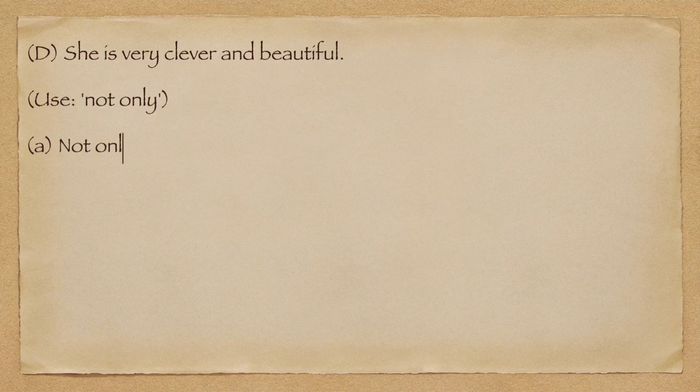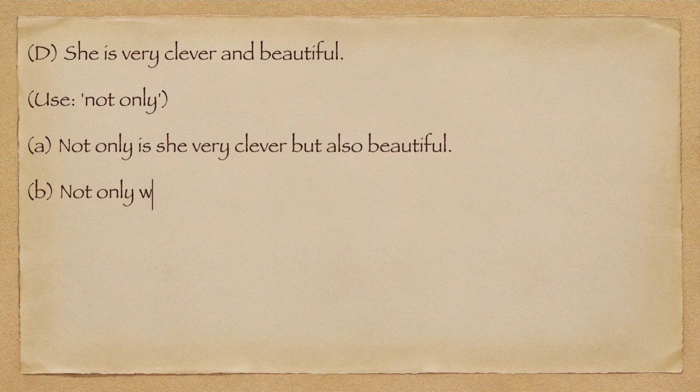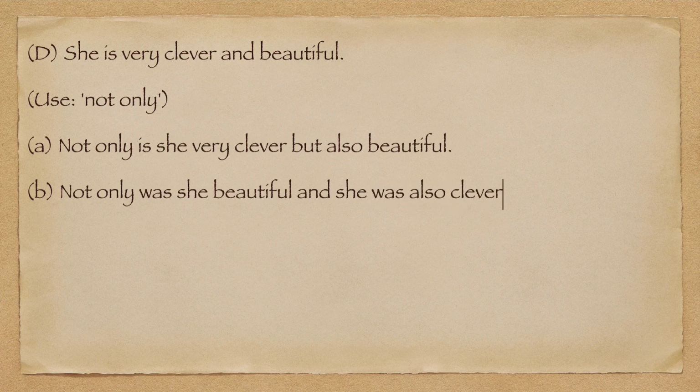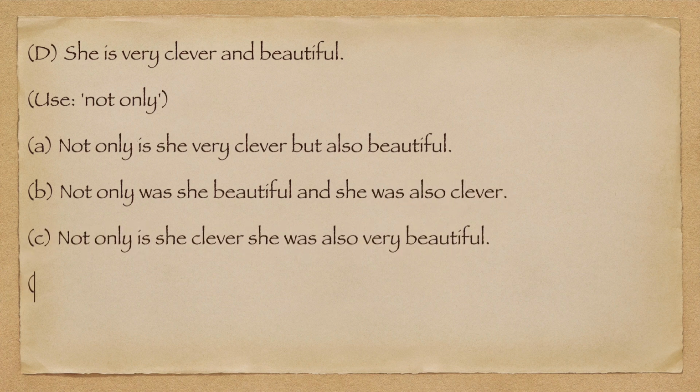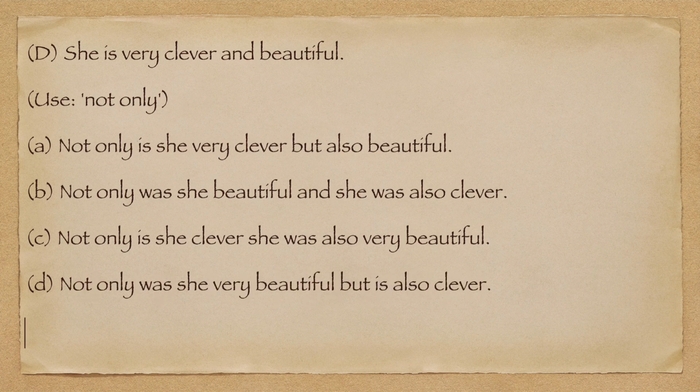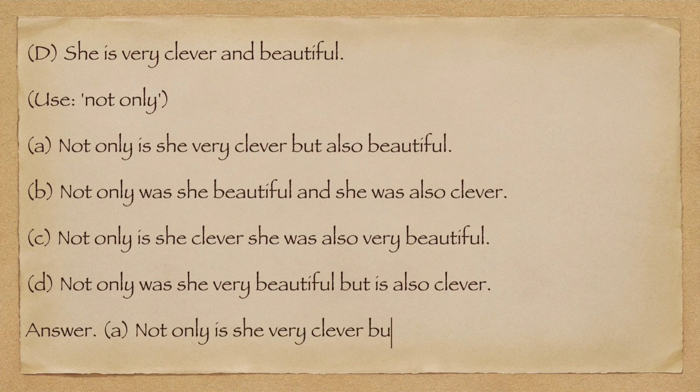D. She is very clever and beautiful. Use not only. A. Not only is she very clever but also beautiful. B. Not only was she beautiful and she was also clever. C. Not only is she clever, she was also very beautiful. D. Not only was she very beautiful but is also clever. Answer. A. Not only is she very clever but also beautiful.